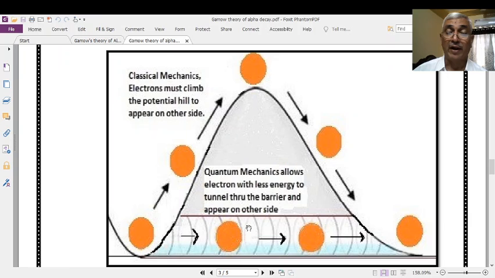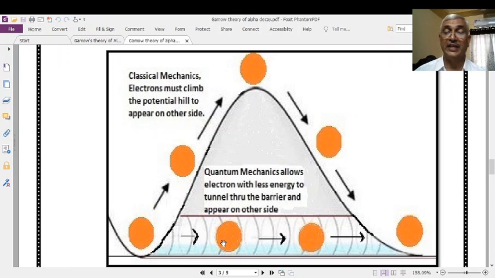But according to quantum mechanics, Gamow used one important, very surprising phenomenon, what is known as the quantum mechanical tunneling effect. According to this effect, even though the particle's energy is much less when compared with the energy of the wall or the barrier, there is always a probability of penetration of the particles through a tunnel. This is what is known as the tunneling phenomenon.